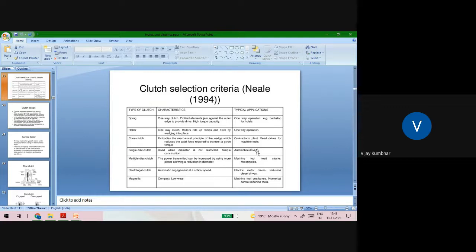Generally, in heavy vehicles there will be a single plate clutch, and in the case of a multi plate clutch, the area is restricted. Then there is the application of the multiple disc clutch. Generally, in a two-wheeler, there will be a multi-plate clutch.